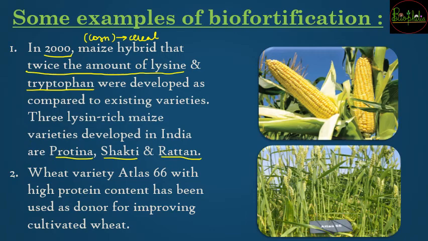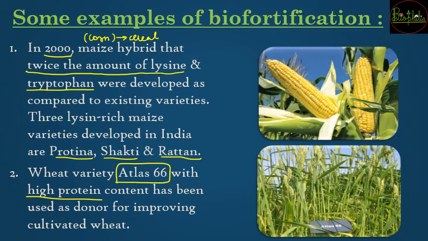tryptophan. फिर wheat varieties, that was the Atlas 66, that was also biofortified for high protein content, and the higher protein content has helped the people कि अगर आप wheat खा रहे हो then also it is going to suffice the little or better quality of protein content.